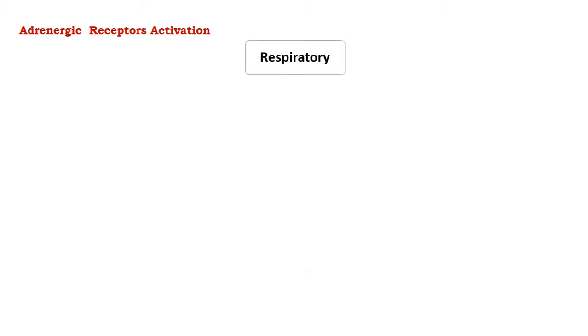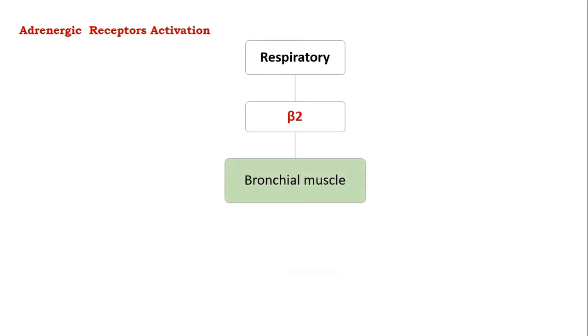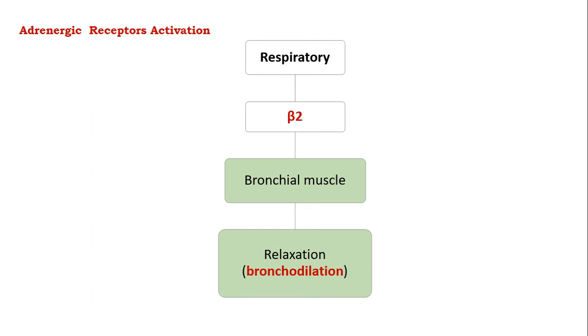With respect to respiratory system, beta 2 receptors get activated in the bronchial smooth muscles, leading to the relaxation of the bronchial smooth muscle and produces the bronchodilation.